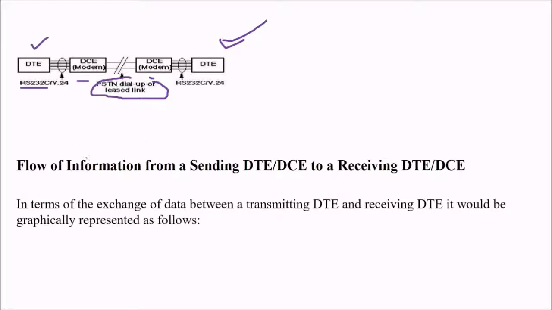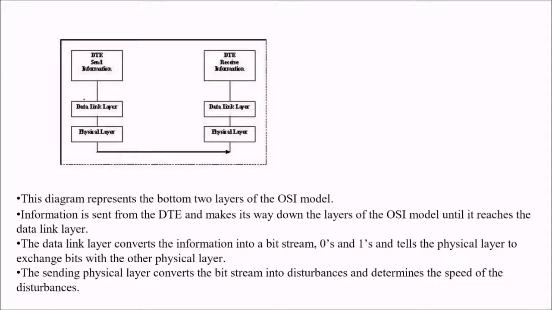Now you will see the flow of information from a sending DTE and DCE to a receiving DTE. We can graphically view this exchange of data between the transmitting DTE and the receiving DTE like this. This diagram represents the bottom two layers of the ISO OSI model.